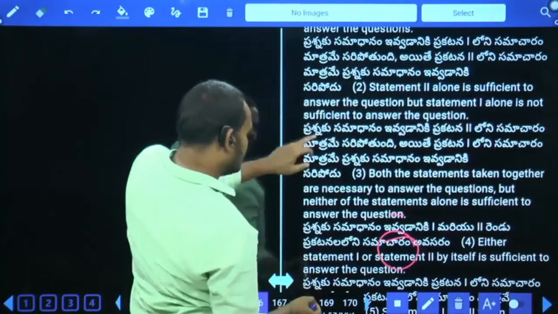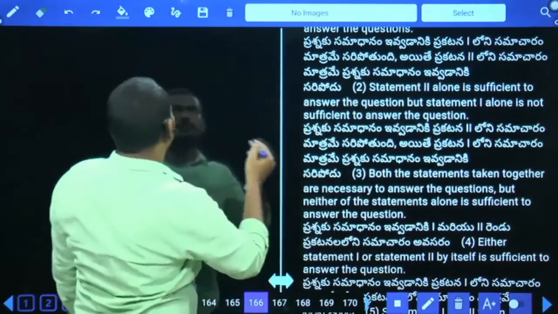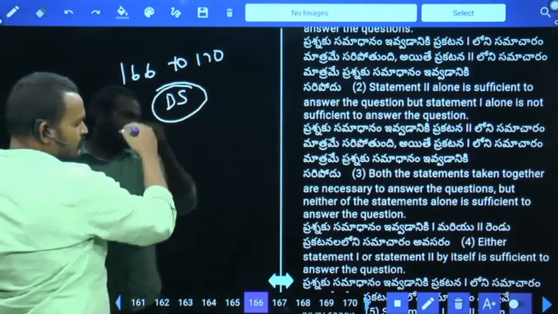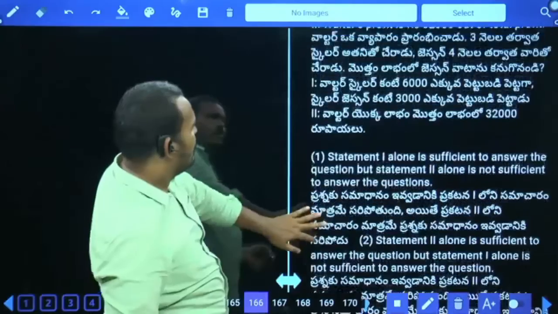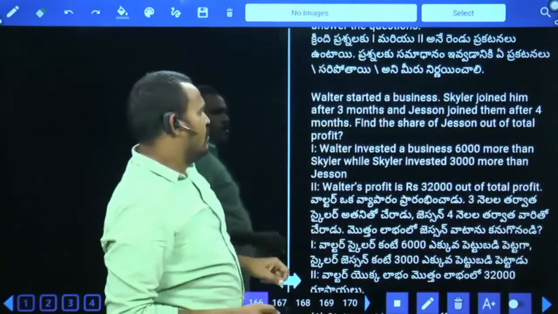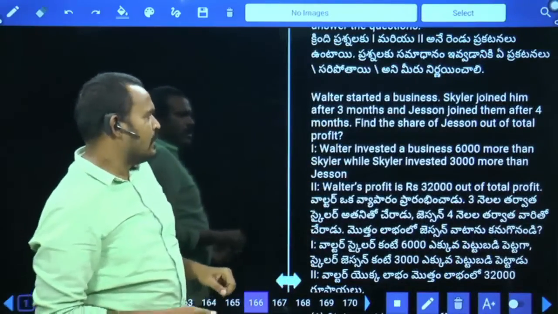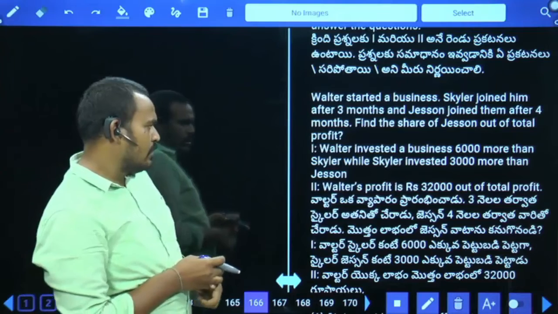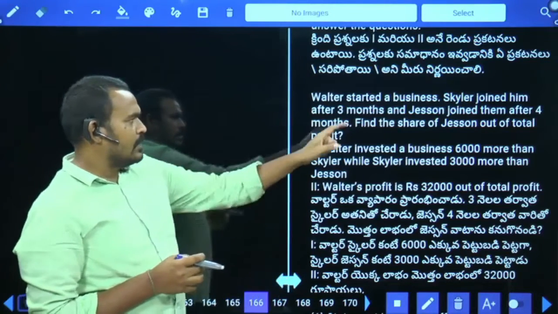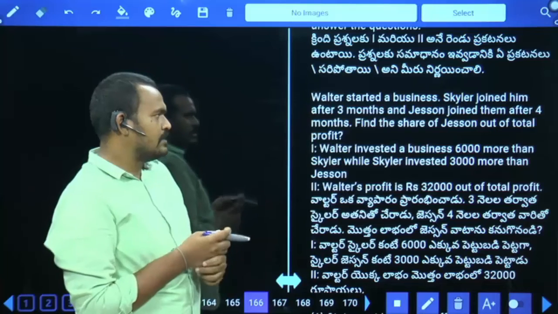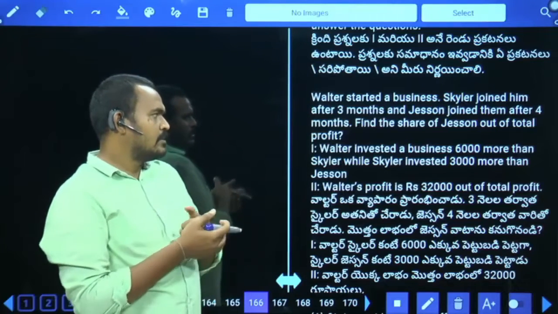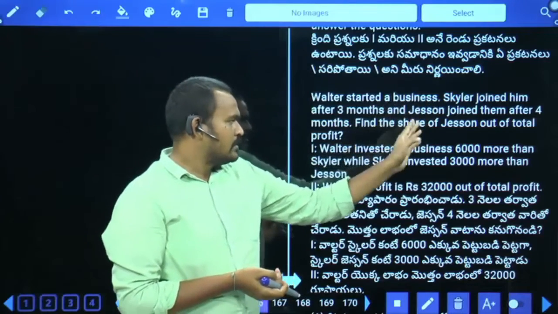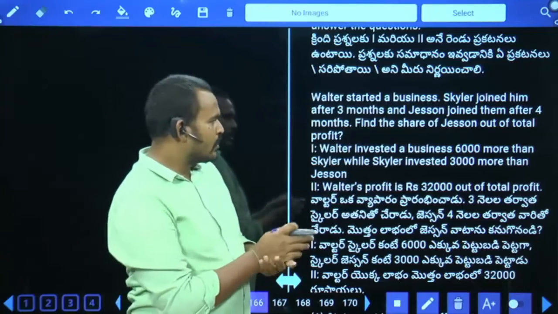Next, question number 166 to 170. Data sufficiency. Walter started a business. Skylar joined him after 3 months and Jason joined them after 4 months. Find the share of Jason out of the total profit. We need to calculate the share of Jason out of the total profit. Okay.